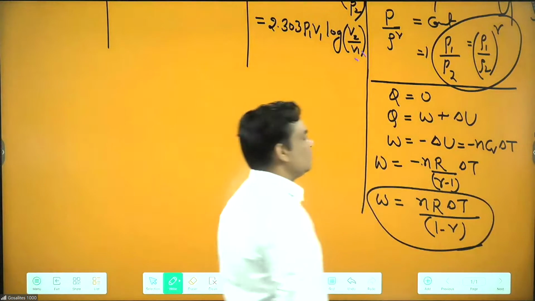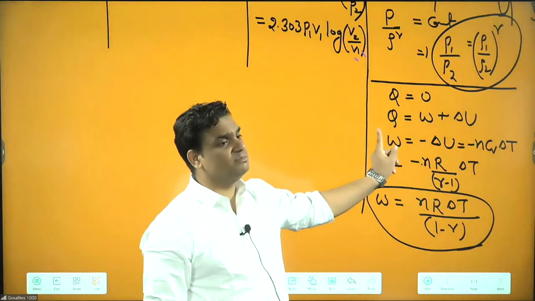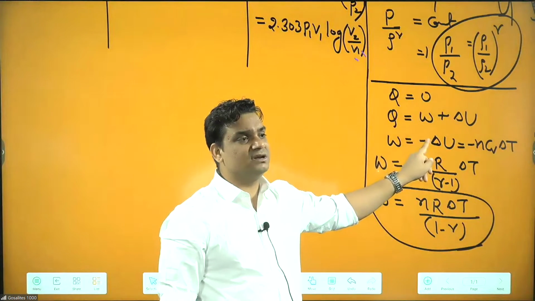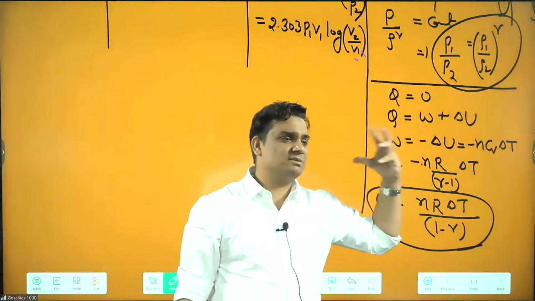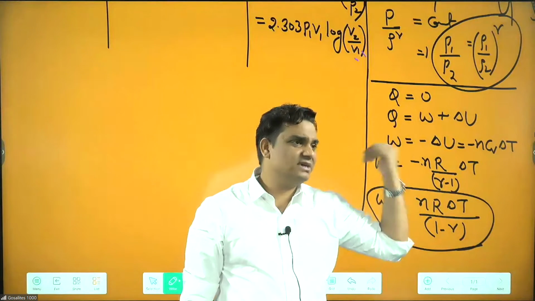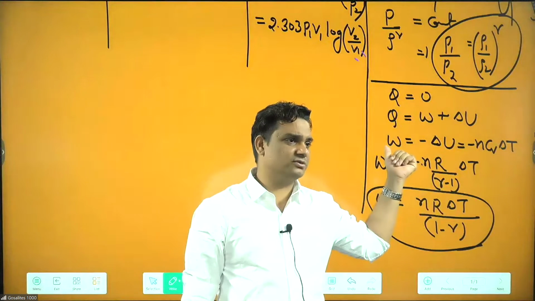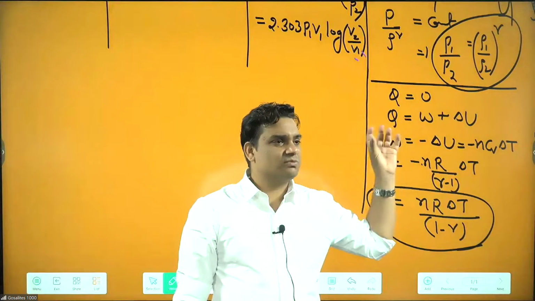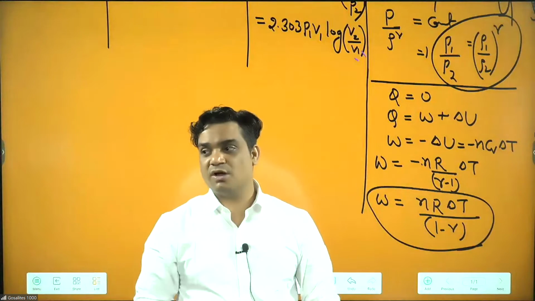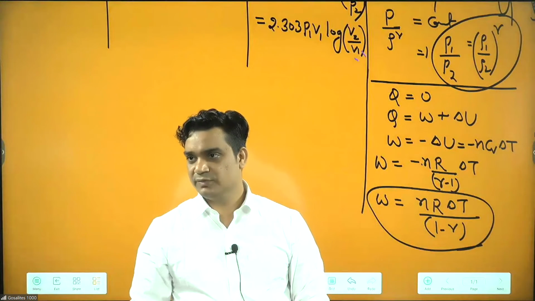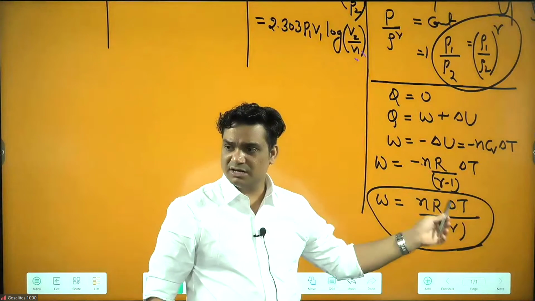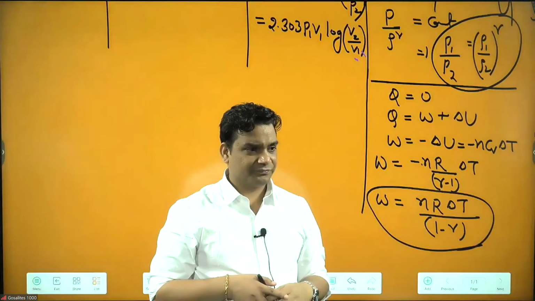Now, this formula we are getting from this fact that W is nothing but the negative of change in internal energy. So you have to always find the change in internal energy. Sometimes they will be asking what is the final temperature. Work done will be given to you. If work done is given, they will say work done on gas or by gas, something like this. We can find our internal energy, then we can proceed. And our delta T by 1 minus gamma. Clear? Yes.